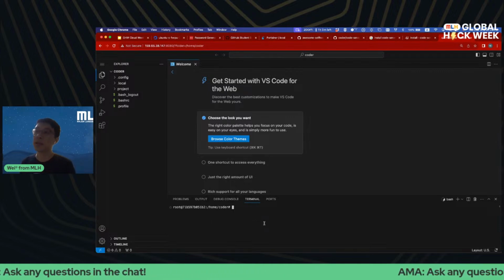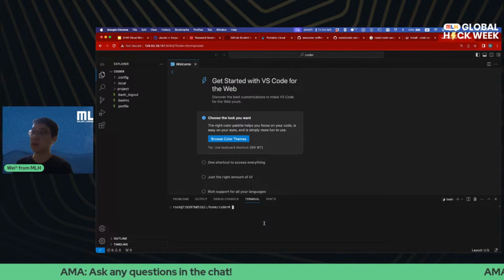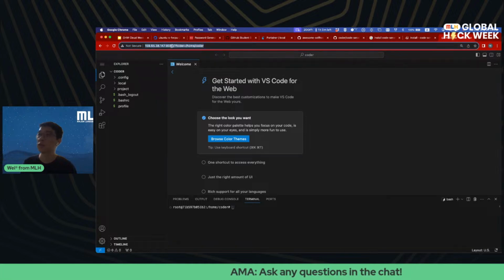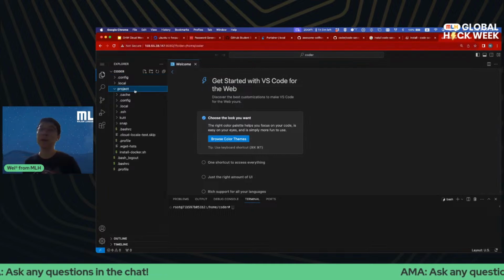And the best part is you have the compute power of the cloud server because you're actually running a VS Code server on your cloud server. So all I have to do is go to this URL anytime I want to work on a project, and it will just be from any computer, really.